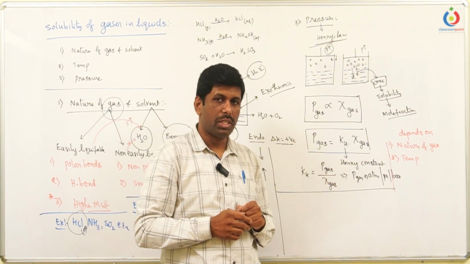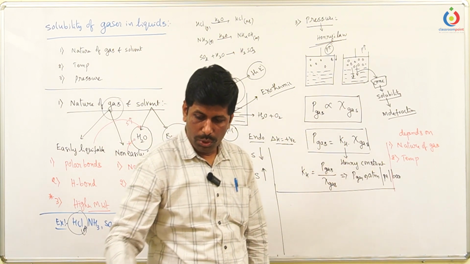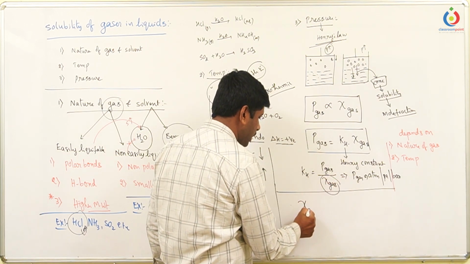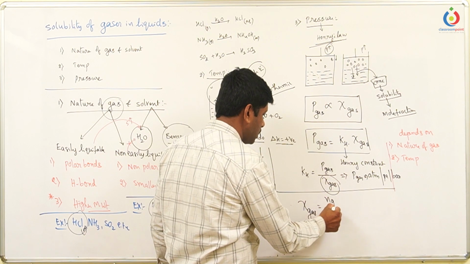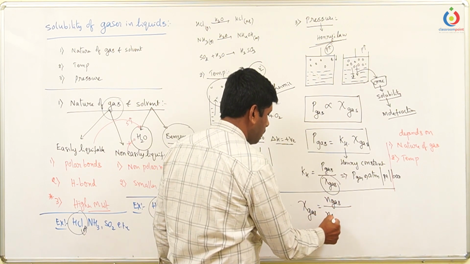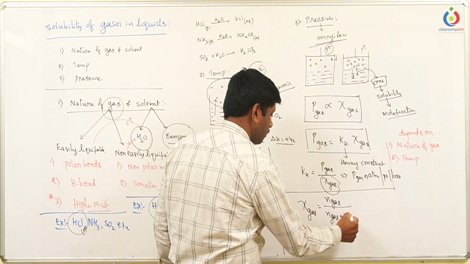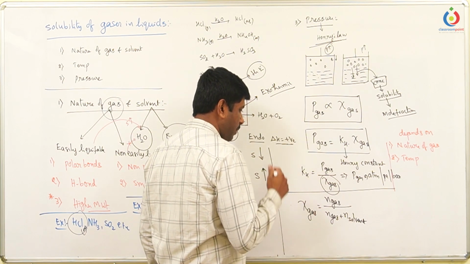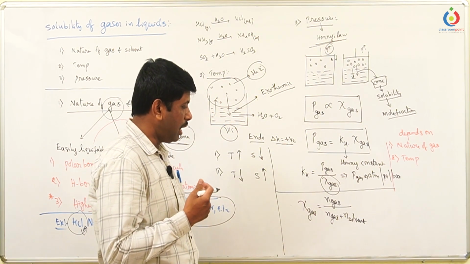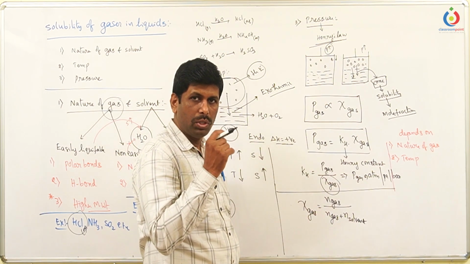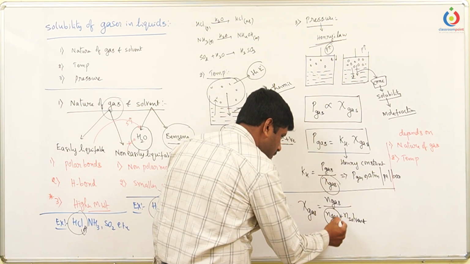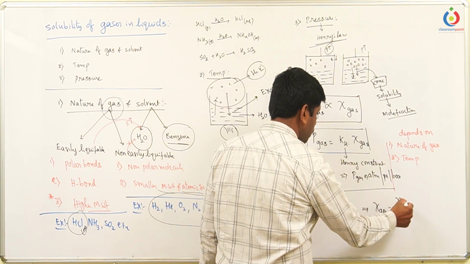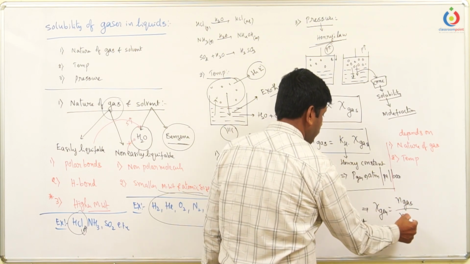Regarding the questions on Henry's law, we used to see the mole fraction of the gas. We know that the mole fraction of the gas is the number of moles of the gas divided by the number of moles of the gas plus the number of moles of the solvent. Remember that if you want to solve the question early and get an approximately close answer, then try to avoid taking the number of moles of the gas. So directly take the mole fraction of the gas equals the number of moles of gas divided by the number of moles of the solvent.